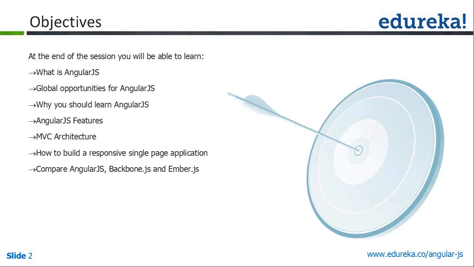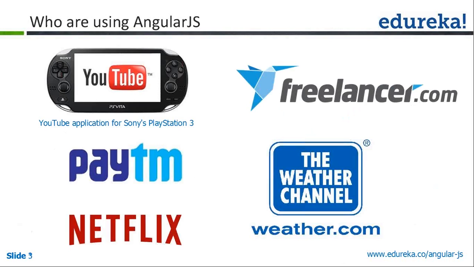So you have to know why we are learning this Angular.js and what are all the features we have in this Angular.js. And why do we need this MVC architecture in Angular.js? Later we will be building a basic Angular.js application. These are all the objectives. Whenever we complete this course, you will have knowledge on why we are using Angular.js, and what are all the features of these things.